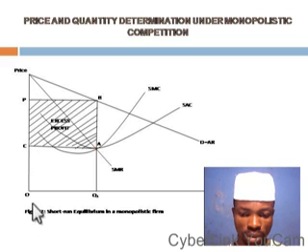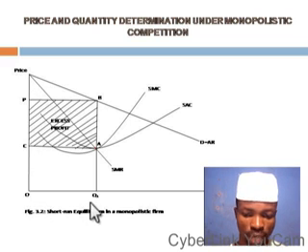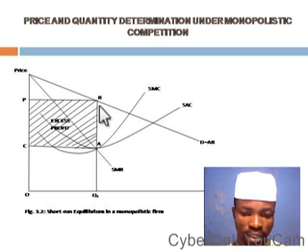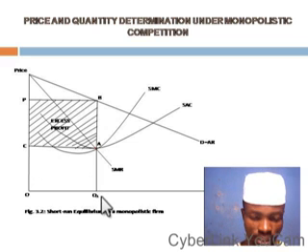Then our output is OQ1. So multiplying this length by this breadth, we have the entire rectangle OPBQ1. That is the total revenue.